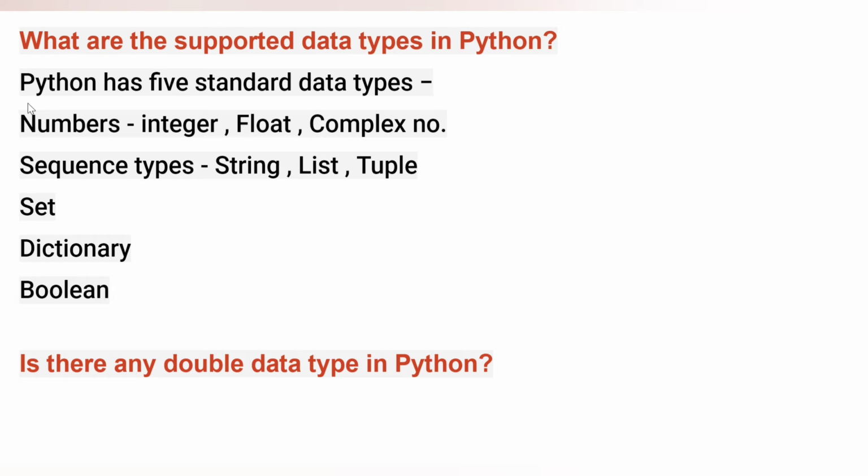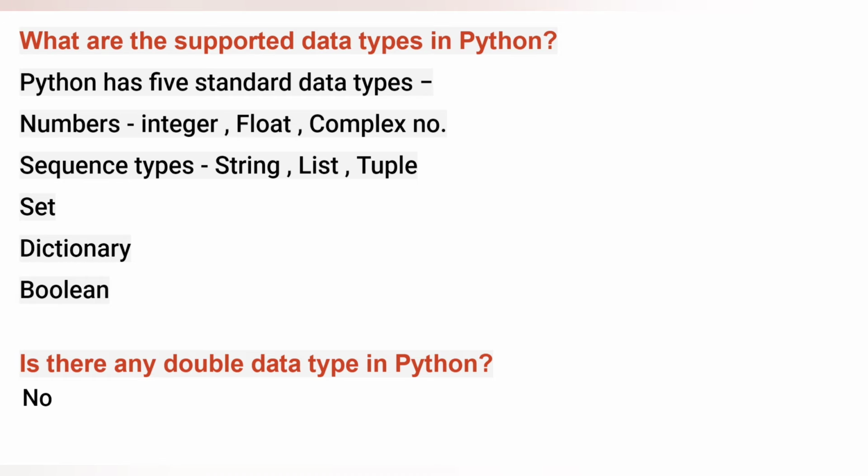As you can see in the above answer, there are 5 types and the subtypes are also provided, but there is no double data type. Double means it is considered in a float manner. So any decimal value can be considered as a double in Python, as float. There is no double data type in Python.